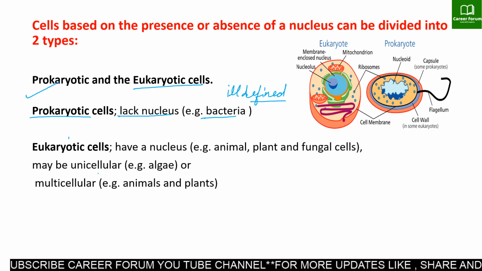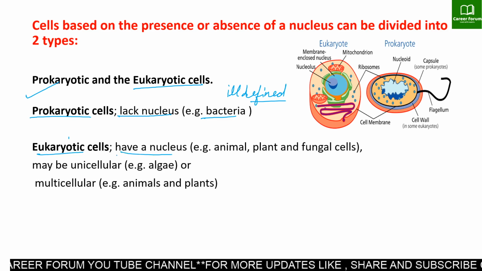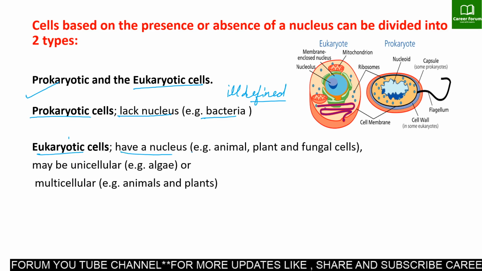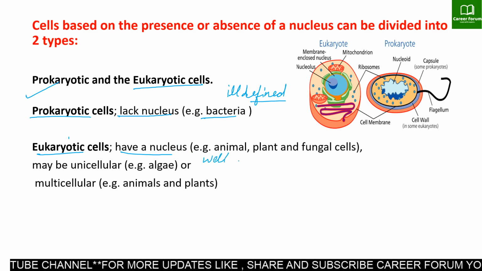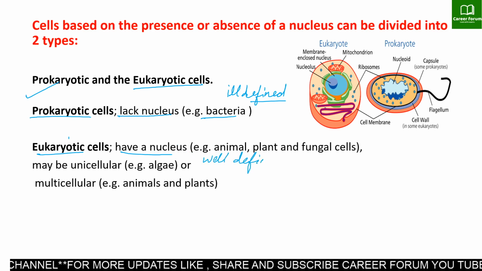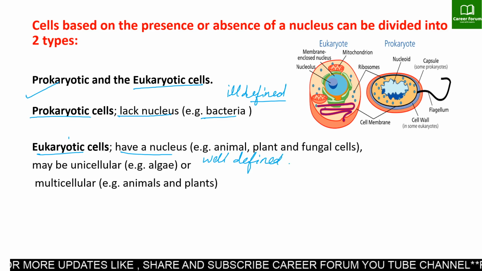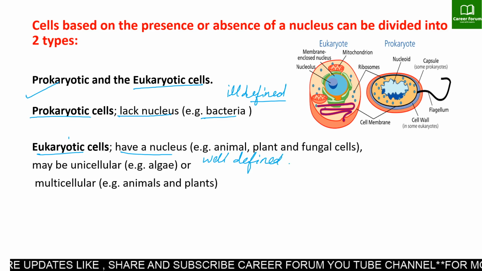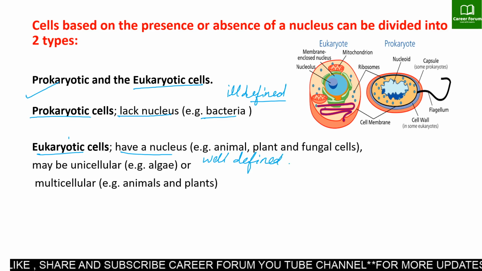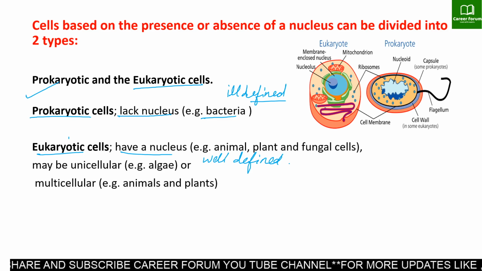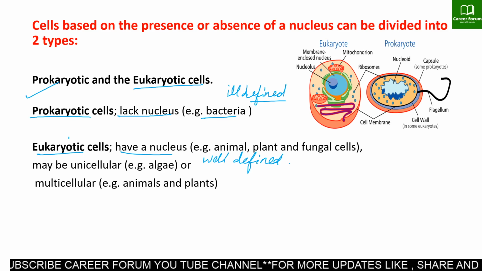Eukaryotic cells have a well-defined nucleus, that means a membrane-bound nucleus. Such nuclei are found in animal cells, plant cells and fungal cells also. Eukaryotic cells may be unicellular like algae or multicellular like animals and plants.